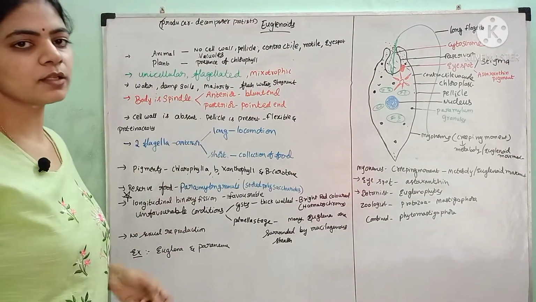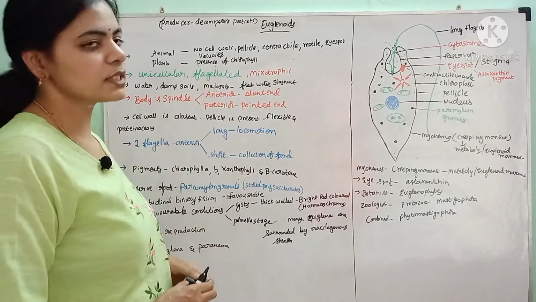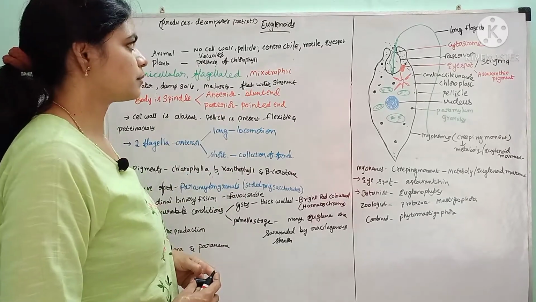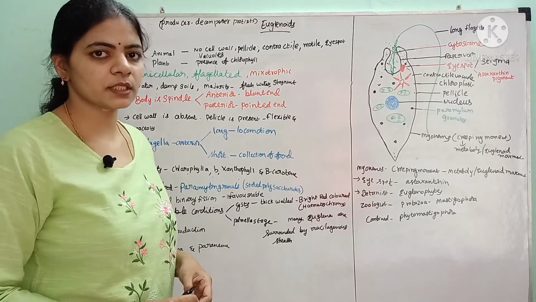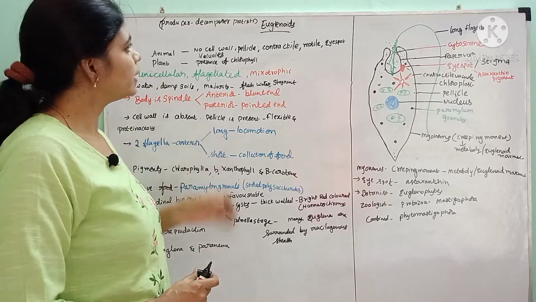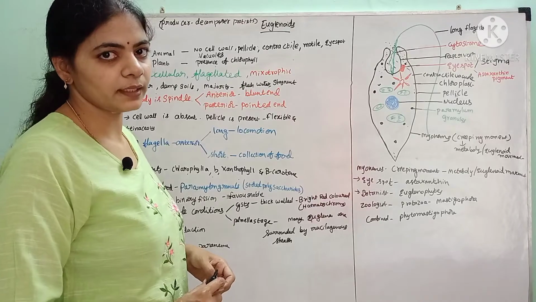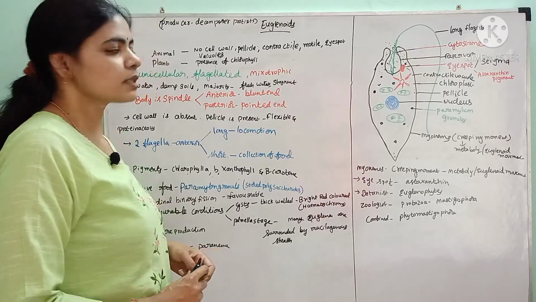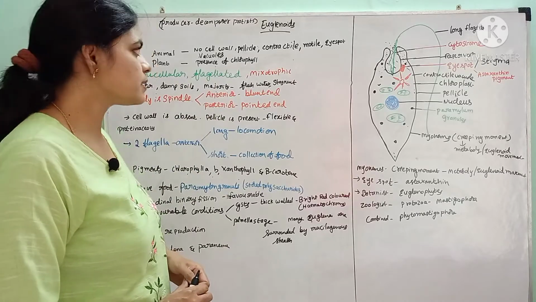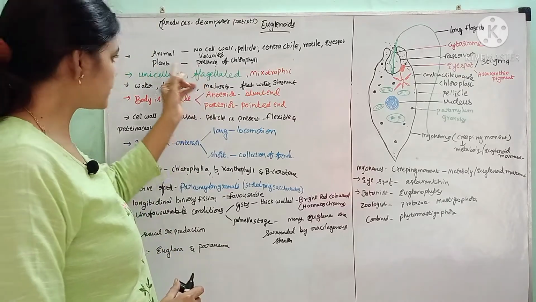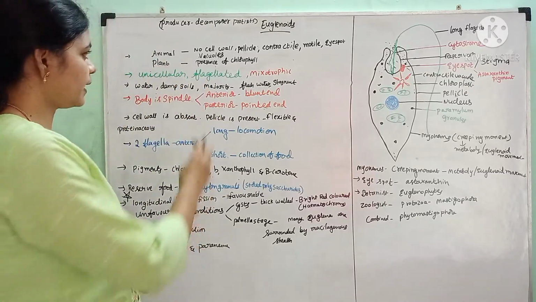Euglenoids are also called producer, decomposer, protist because they perform photosynthetic function and at the same time decomposition of the organic matter. These two functions are done by these euglenoids. They exhibit both animal and plant characters.